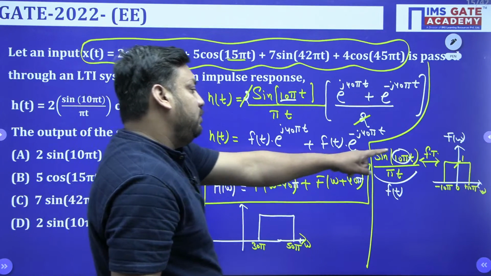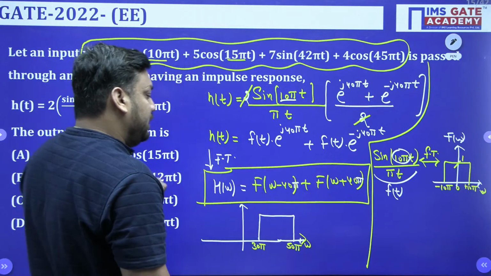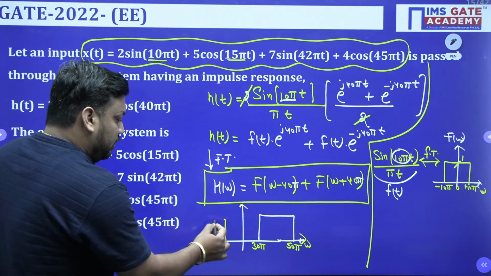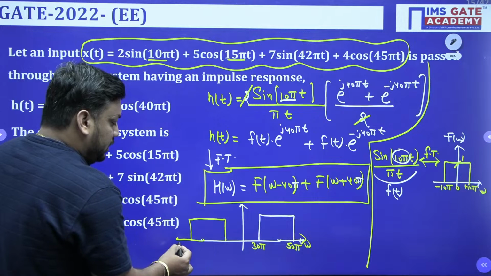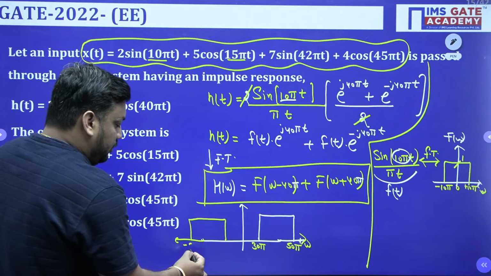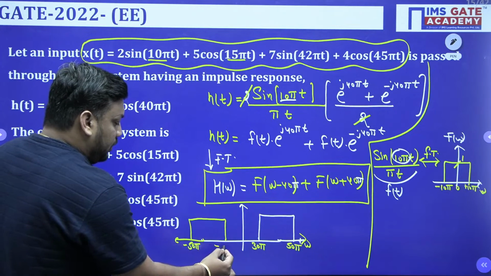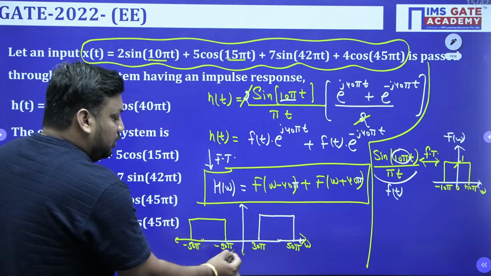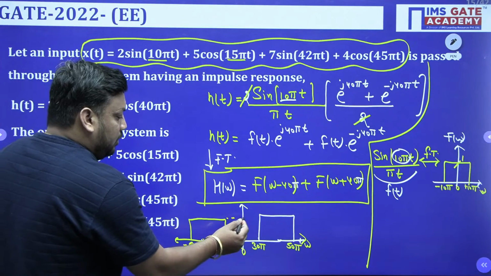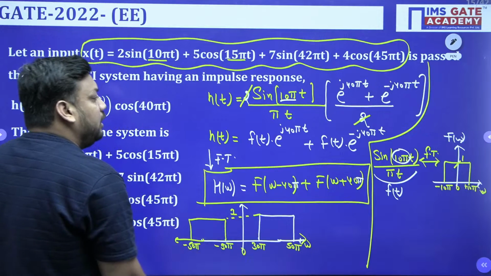Similarly, if you shift this signal by 40 pi in the left-hand side direction, then this signal will look like this, and it is from which value to which value? Minus 50 pi to minus 30 pi. Now you should tell me, guys, what is the value of omega? The magnitude is 1 only.